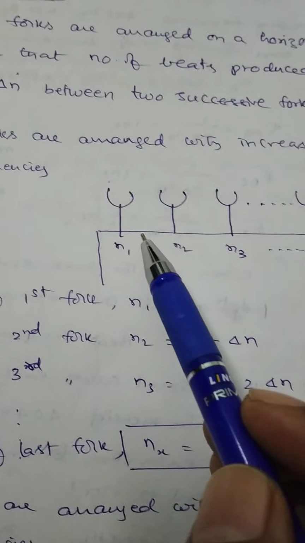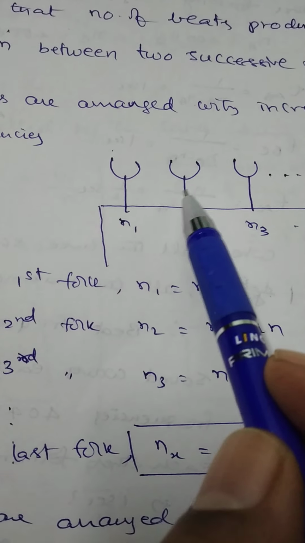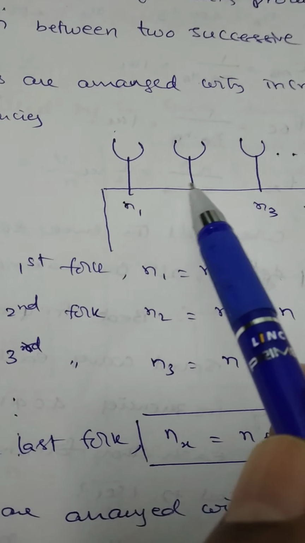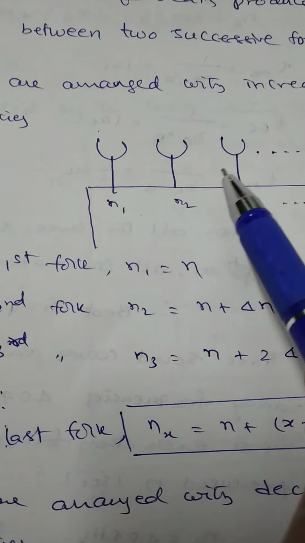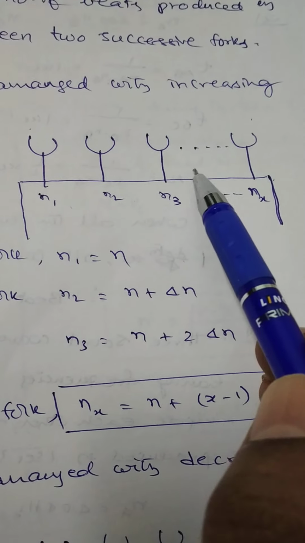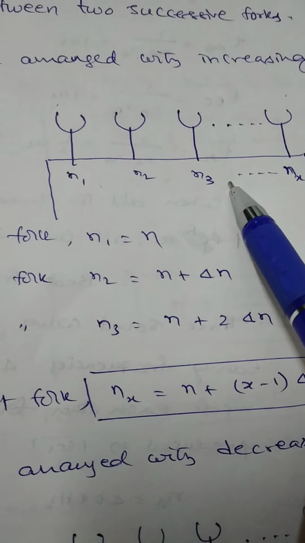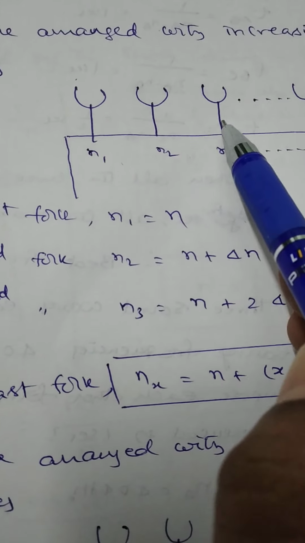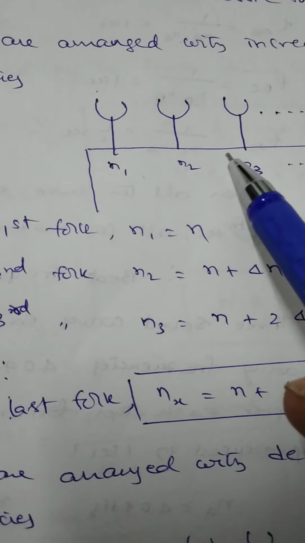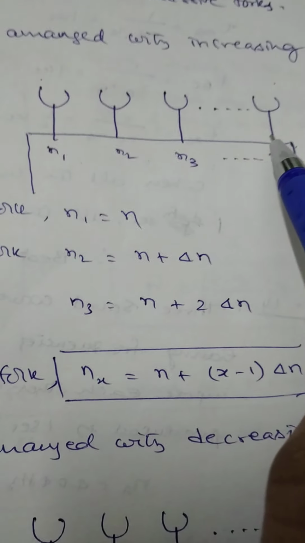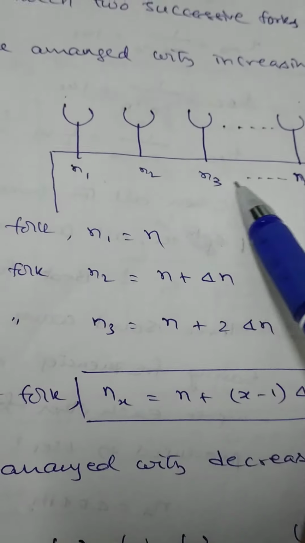Also it is given, suppose if these two tuning forks are sounded together, the number of beats produced per second is equal to delta n. Between second one and third one is also equal to delta n. Third one and fourth one is also equal to delta n. That means the number of beats produced between two successive forks is equal to delta n. That is the given value. In such a way, all the forks are arranged on a horizontal bench. This device is known as the tonometer.